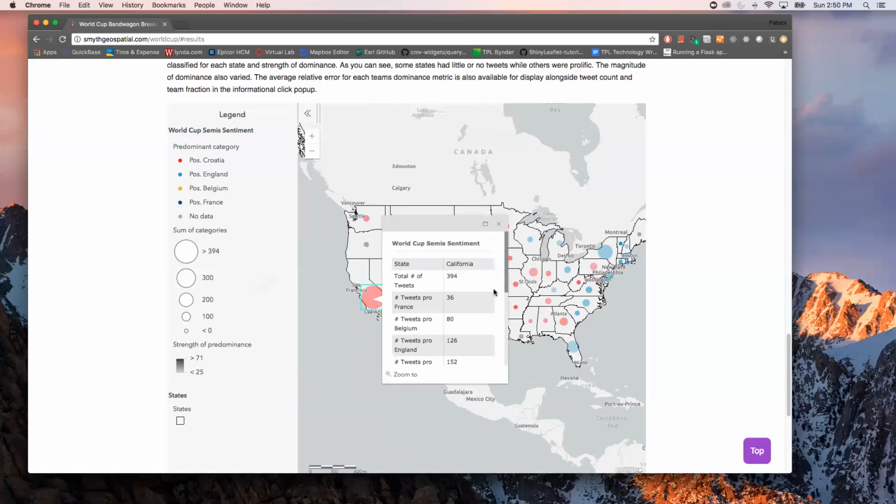I also have pop-ups in my visualization that detail the total number of tweets within the state, and then it breaks it out for each of the semifinal teams, so France, Belgium, England, Croatia, and then has the fraction of total tweets by team. And then I also calculated some error, so plus or minus error there.